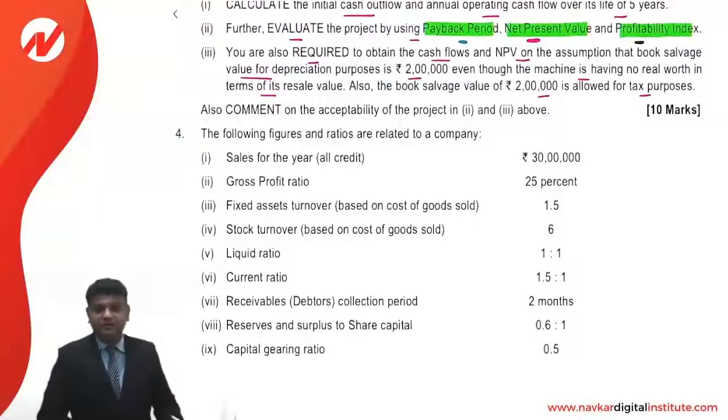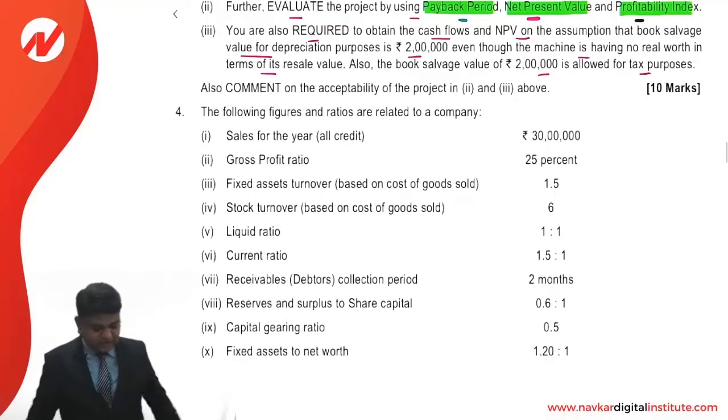Third part of the question says that you're required to obtain again the cash flows, and you're required to compute NPV on the assumption that book salvage value for the depreciation purpose is rupees 2 lakhs, even though the machinery is having no real worth in terms of its resale value.